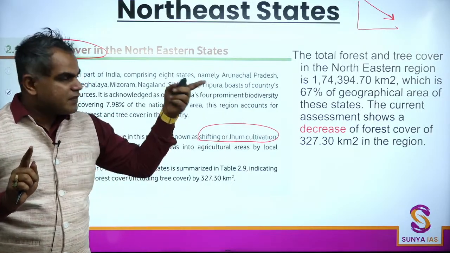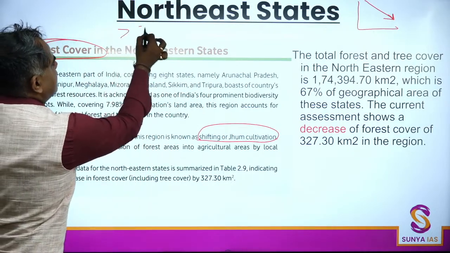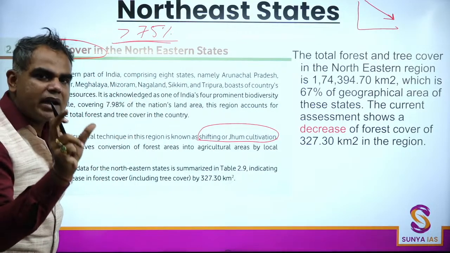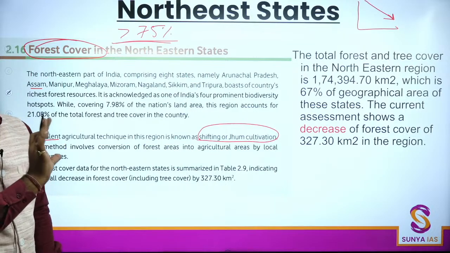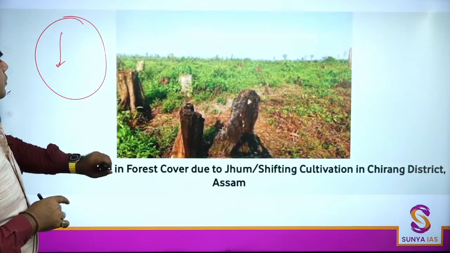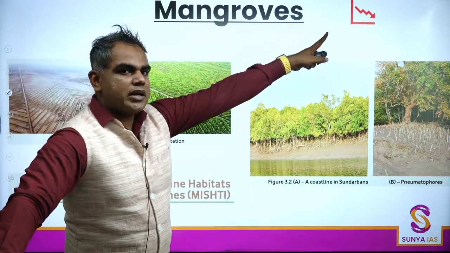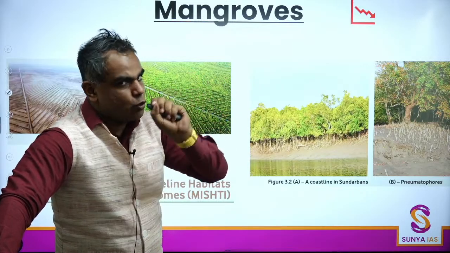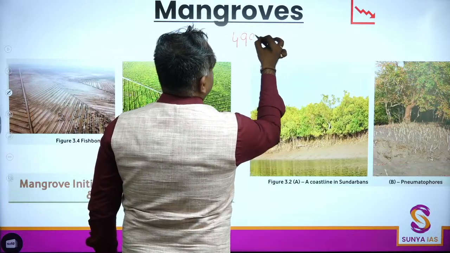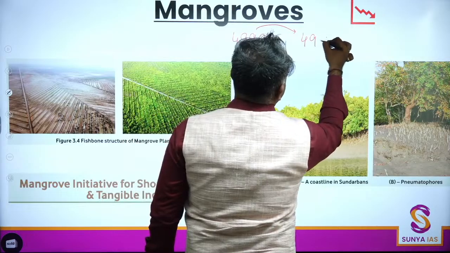In fact, we just saw many of these states combined have greater than 75% forest cover, but it has reduced in a comparative sense. So don't get confused in this case. Northeast, there is a decline. Now, in mangroves, again note what is mentioned here: a decline as compared to last time. Decline जो लिखा है, I'm just writing it here. From 4999 we now have 4992.